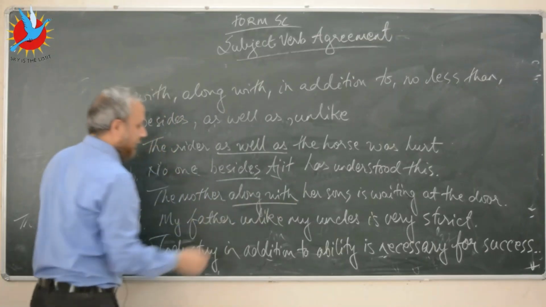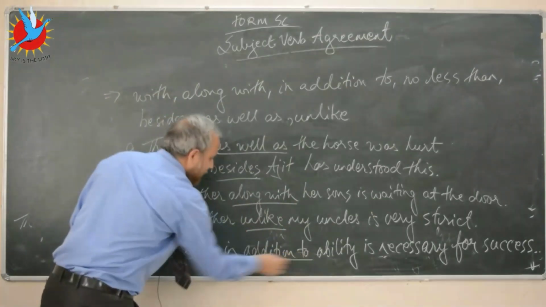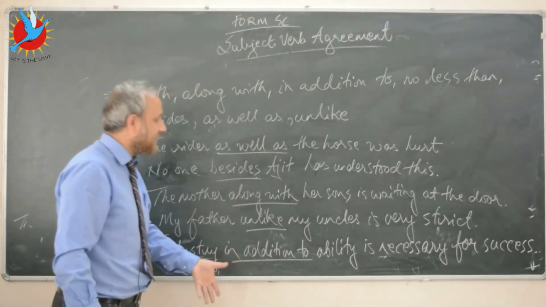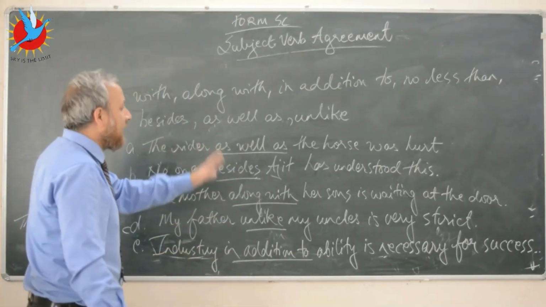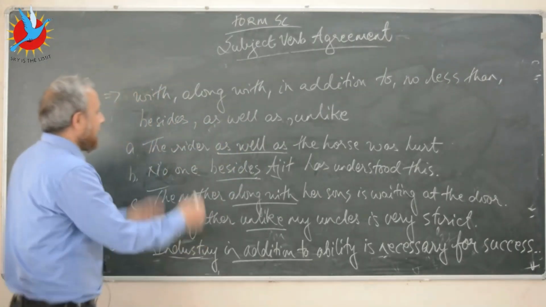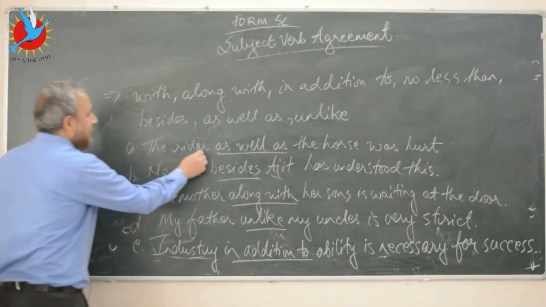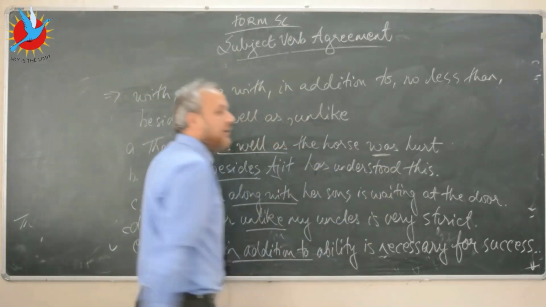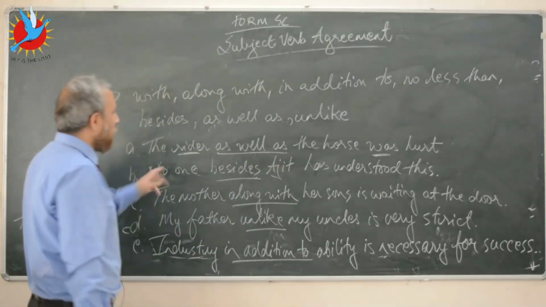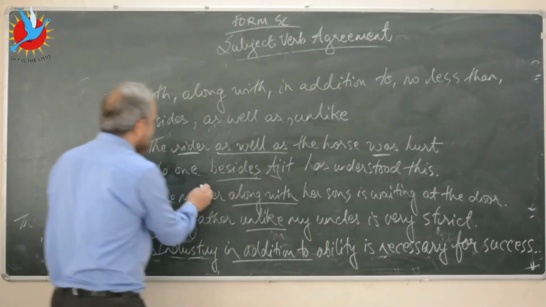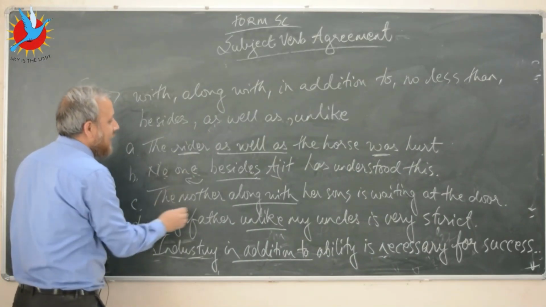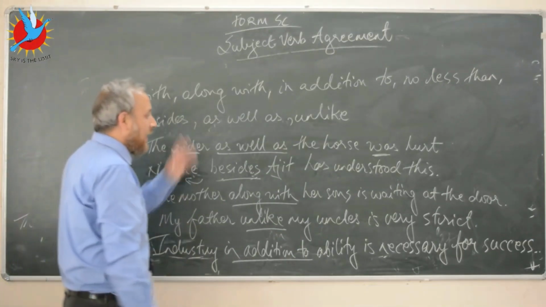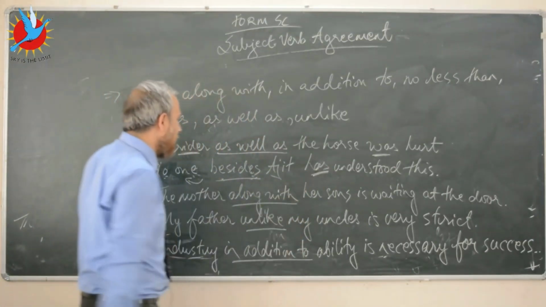So now if you look at these sentences out here, we have as well as here, we have besides here, we have along with here, we have unlike here, and we have in addition to here. So in such cases, if you see such phrases, or such groups of words, then you will look at the number of the subject that comes before. The rider out here is singular, so that's why I've used the singular form of the verb. So no one besides Ajit. You have the word besides, so look at the number of the subject, no one, before the word besides. No one is an indefinite pronoun, that's why I've used the singular form of the verb.